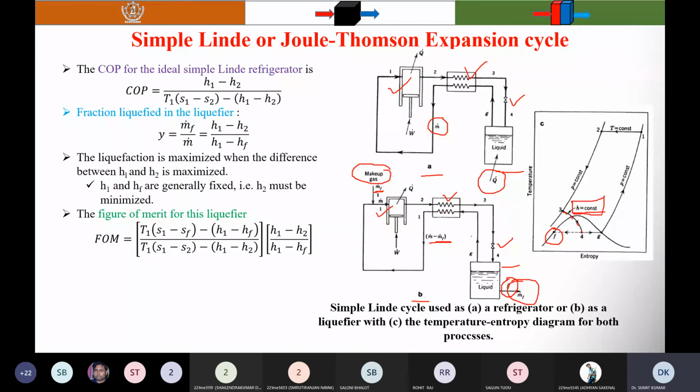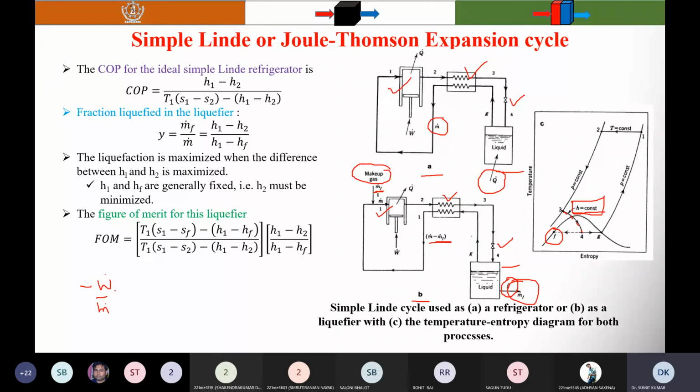So here you can see what is the work done on the compressor. You know that the work done on the compressor is minus W by M. And it is the work on the isothermal process.